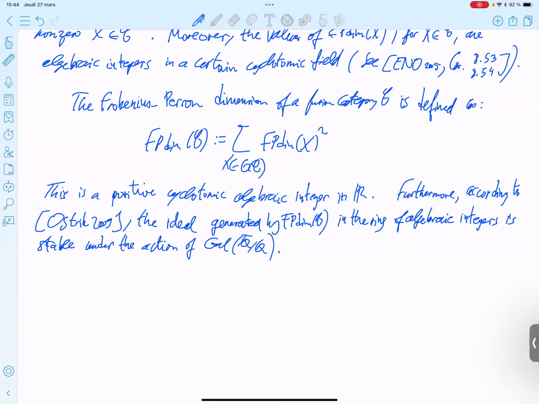Okay, so the next example is regarding semi-simple finite dimensional algebras. In fact, we just state that the Frobenius-Perron dimension for the representation category of such an algebra is just the dimension of the representation.